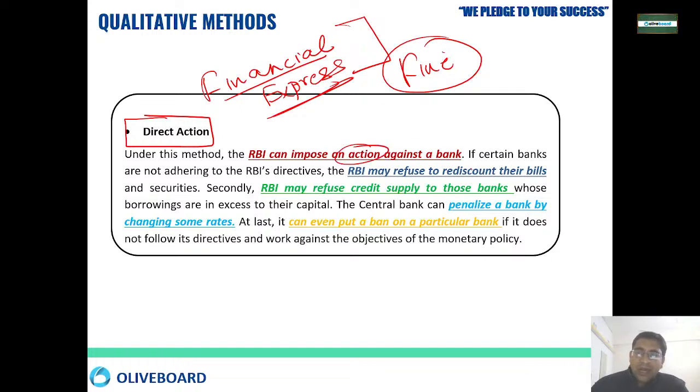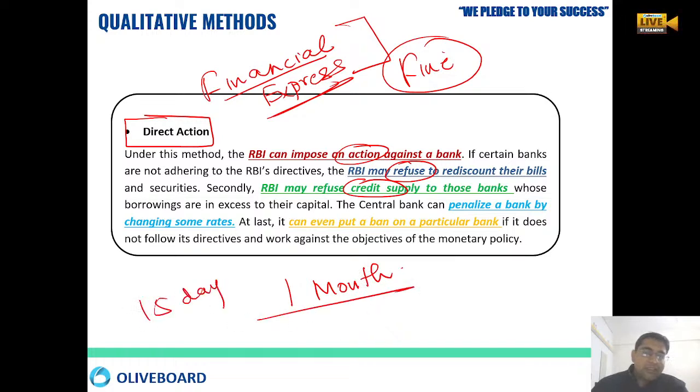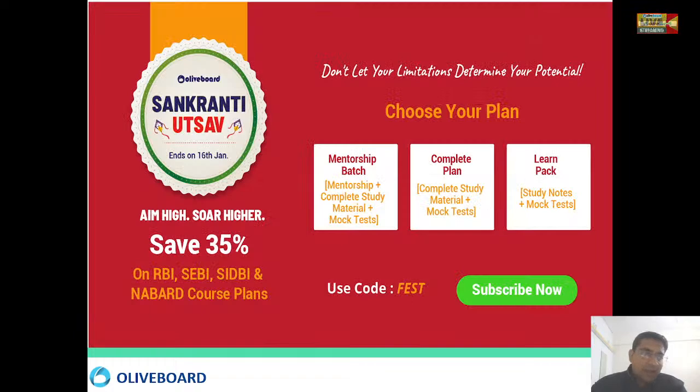Okay, sometimes RBI refuses to rediscount their bills. RBI sometimes refuses credit supply to those banks. RBI also says that you cannot lend right now. For 1 month, you cannot lend to anybody. For 15 days, you cannot lend. All these things, so RBI penalizes that. Sometimes RBI bans the particular bank also. Banning can also happen. So these are the types of qualitative methods that are run by the RBI.